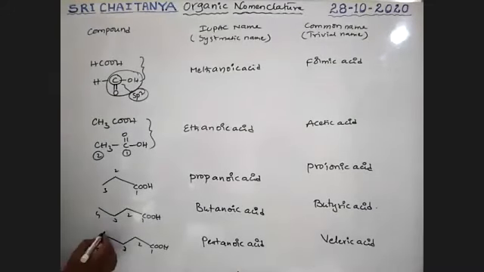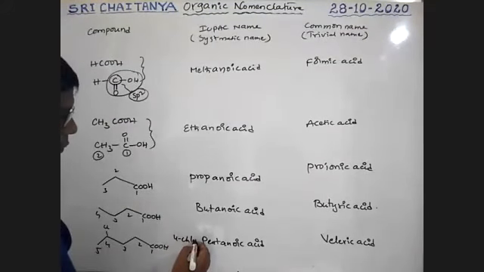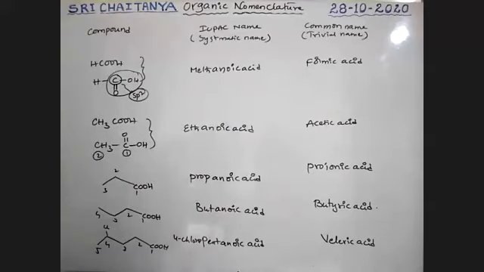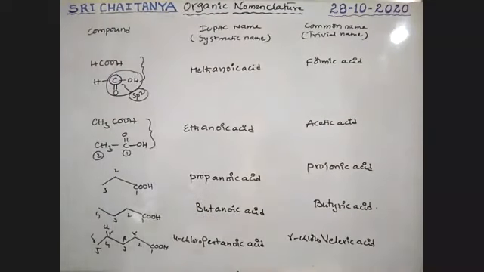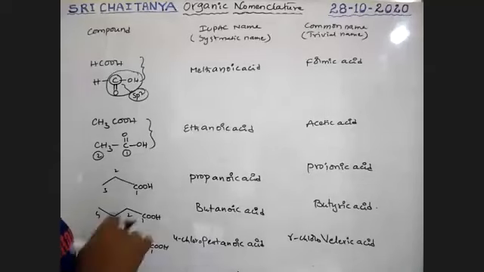See, boys, I am taking chlorine here. What is the name of this compound? At the 4th place, chlorine is there. Therefore, it is 4-chloropentanoic acid. Now, what is its common name? This is the functional group, then alpha, beta, gamma, delta. So gamma-chlorovaleric acid is the common name. Alpha, beta, gamma are used in the common system. 1, 2, 3, 4 numbering is used in the IUPAC system.